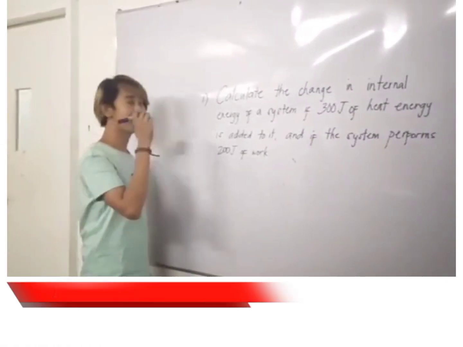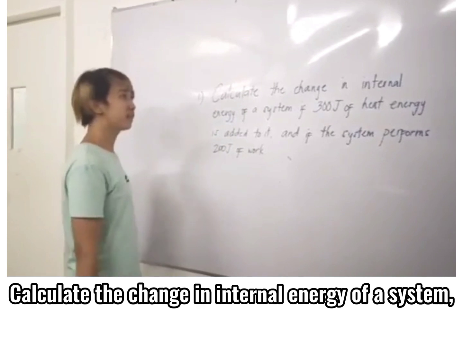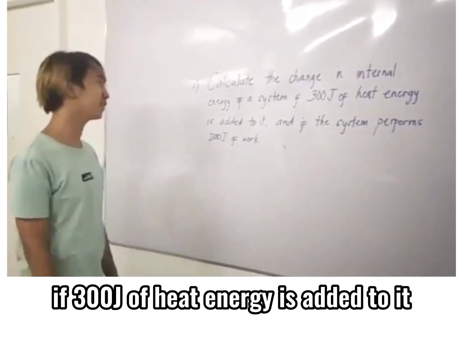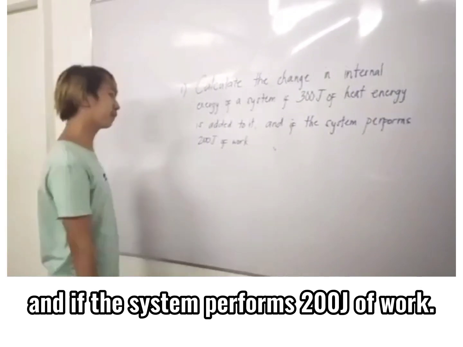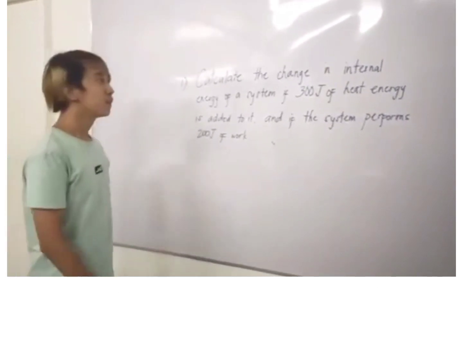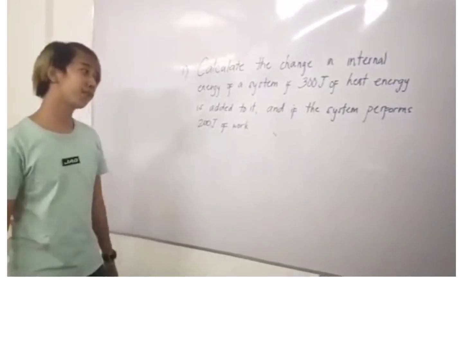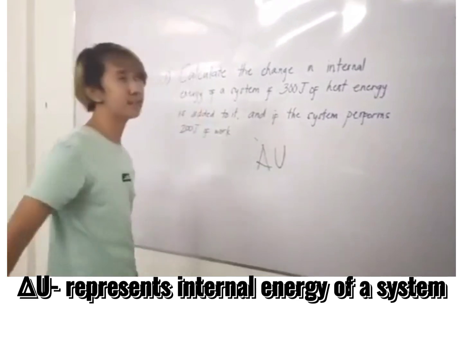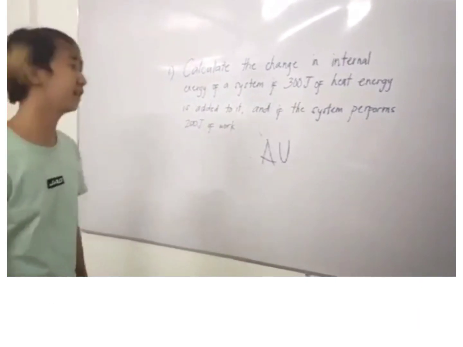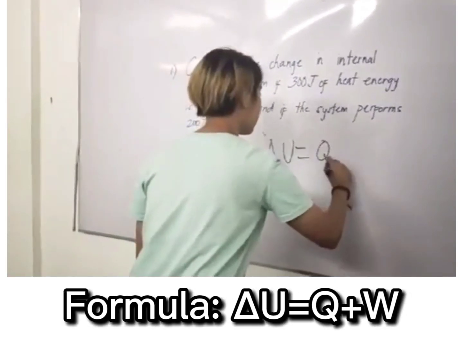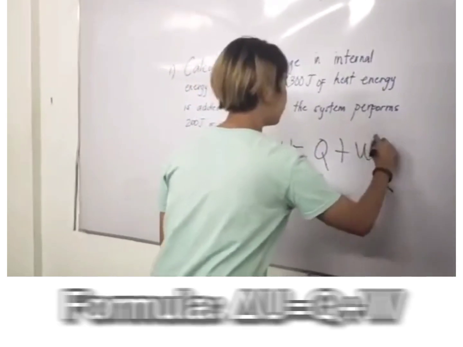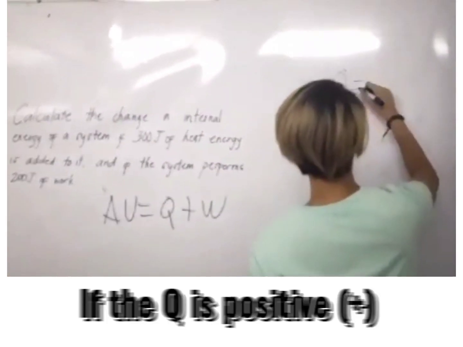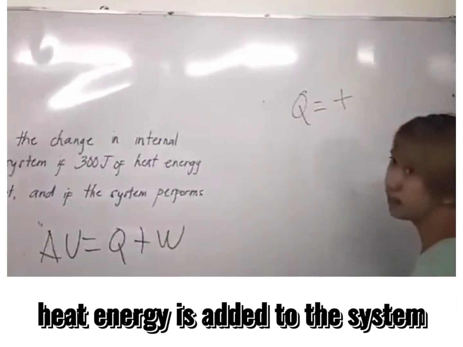To identify this given problem: calculate the change in internal energy of a system if 300 joules of heat energy is added to it, and if the system performs 200 joules of work. To solve this problem, we need to use this formula: delta U, which represents the internal energy of a system, equals Q plus W. First, we need to know if Q is positive, heat energy is added to the system.